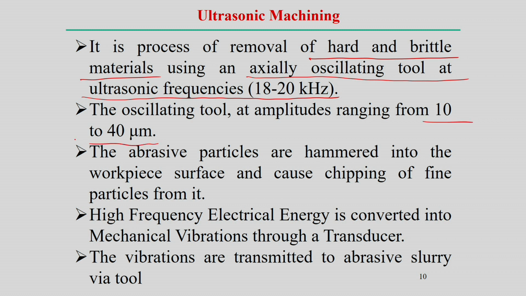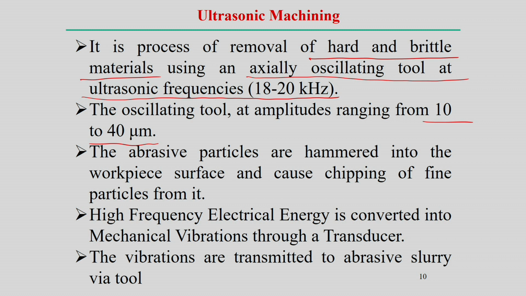By application of electrical energy we can utilize the vibratory energy and create the mechanical vibration, and this vibratory energy is responsible for the removal of the material. The parameter range is 10 to 40 micrometers for the amplitude and 18 to 20 kilohertz for the frequency.